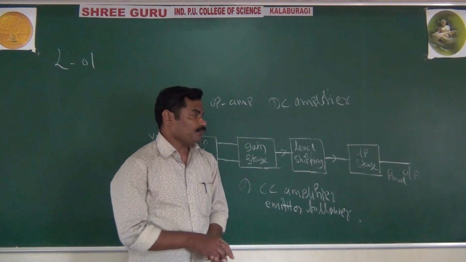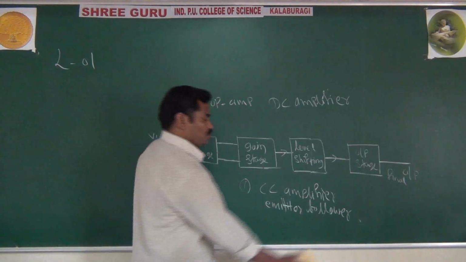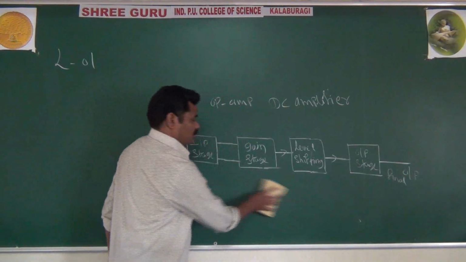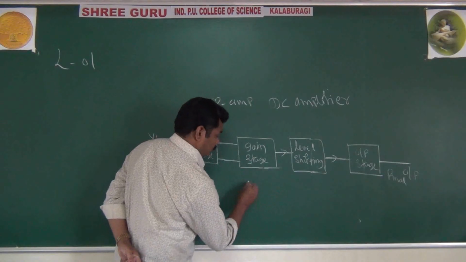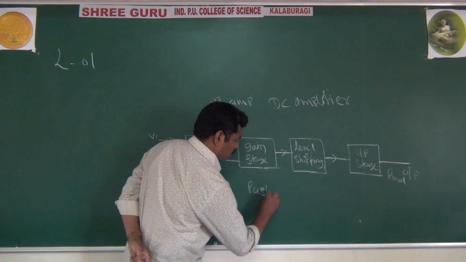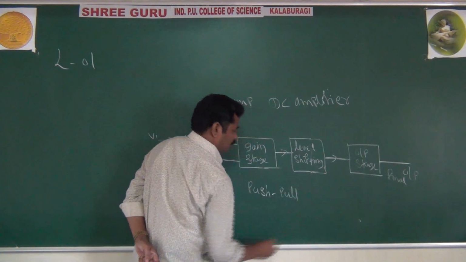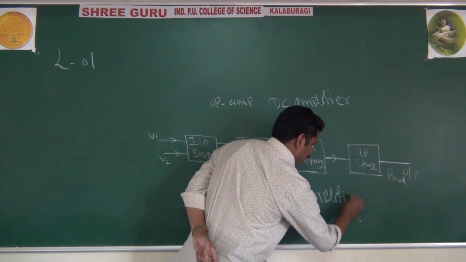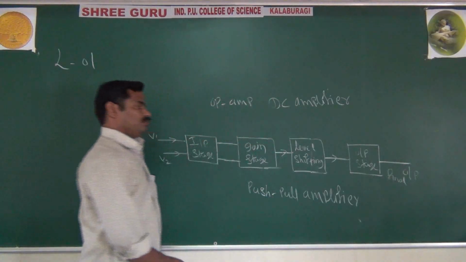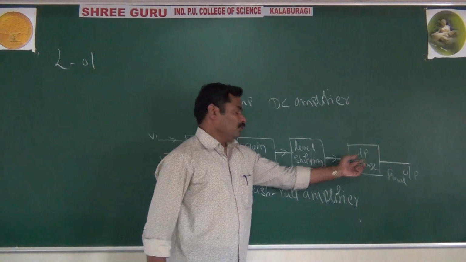And finally, we are using the output stage. The output stage is nothing but a push-pull amplifier.